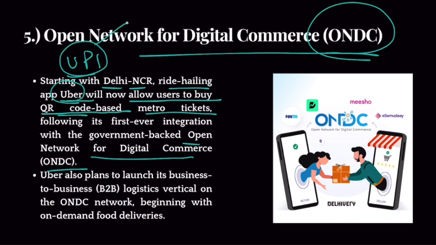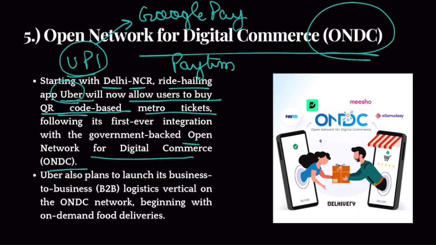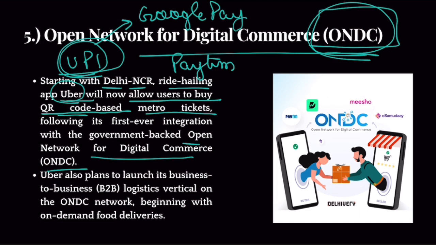And UPI can be used by multiple apps like Google Pay will use it. Okay, Paytm will use it, Bharat Pay and many other apps would use UPI for seamless payment. Similarly, for e-commerce, government created ONDC and different apps can use the ONDC network for launching their own open e-commerce business.